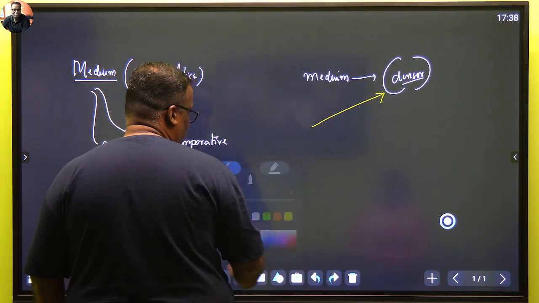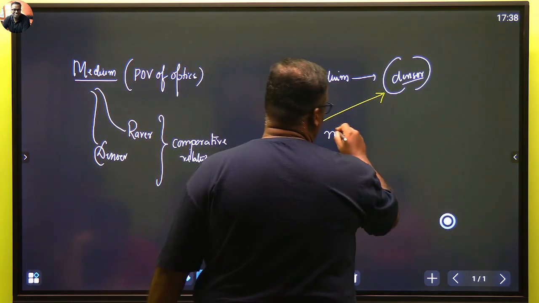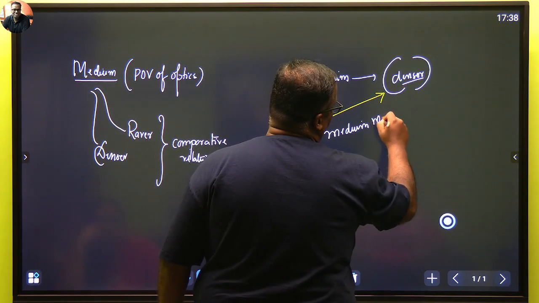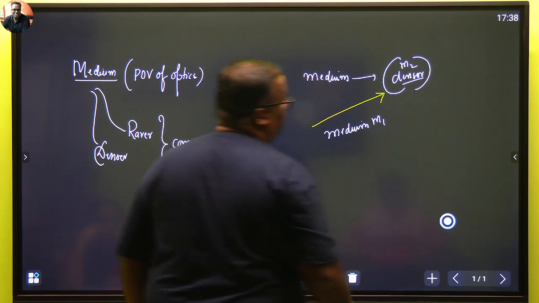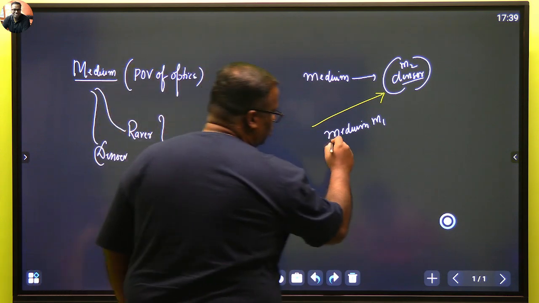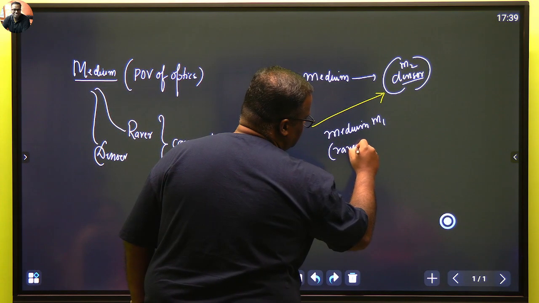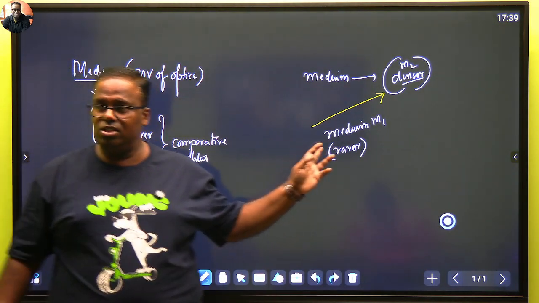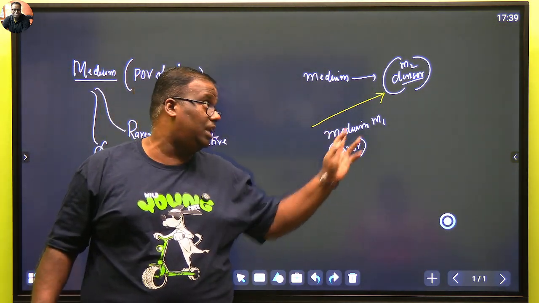So we will say that if a light ray is entering from a medium, so definitely when the light ray is traveling out here, right now, this is also a medium, right? And I have said that this is, say, medium M1 and this is M2. And I have written M2 is optically denser. I've written that this is denser. So it is automatically understood that this medium is a rarer medium. You can't tag this medium as rarer on its own. We say this is rarer as compared to this.